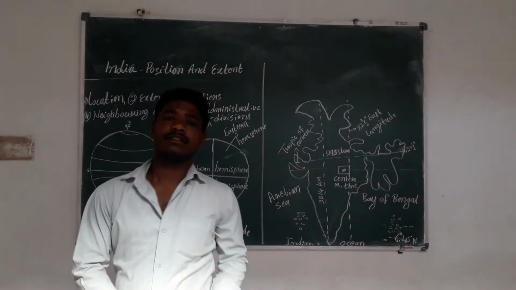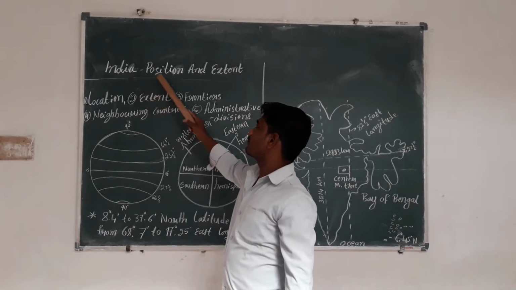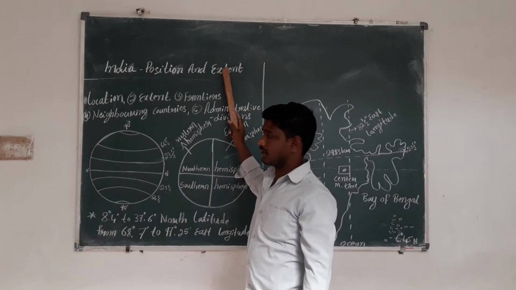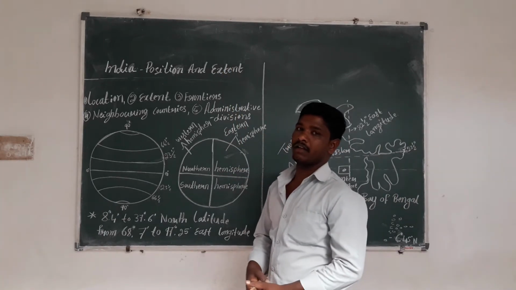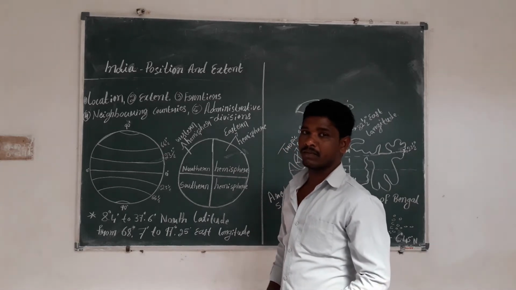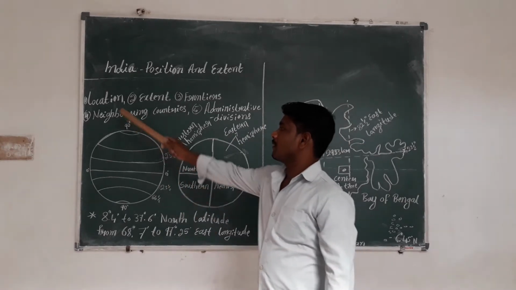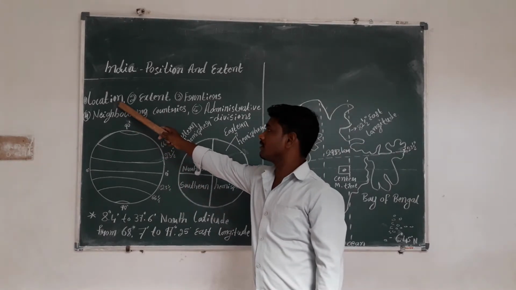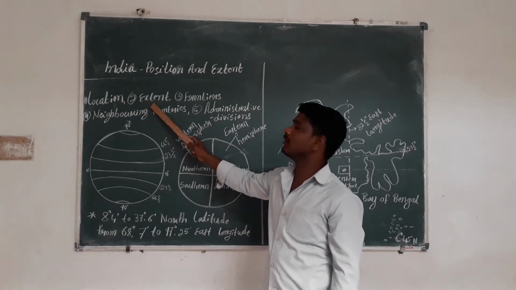Good morning, students. Today we will discuss India's position and extent. First, we will discuss where India is located on the world map. One by one, we will discuss the location of India and the extent of India.